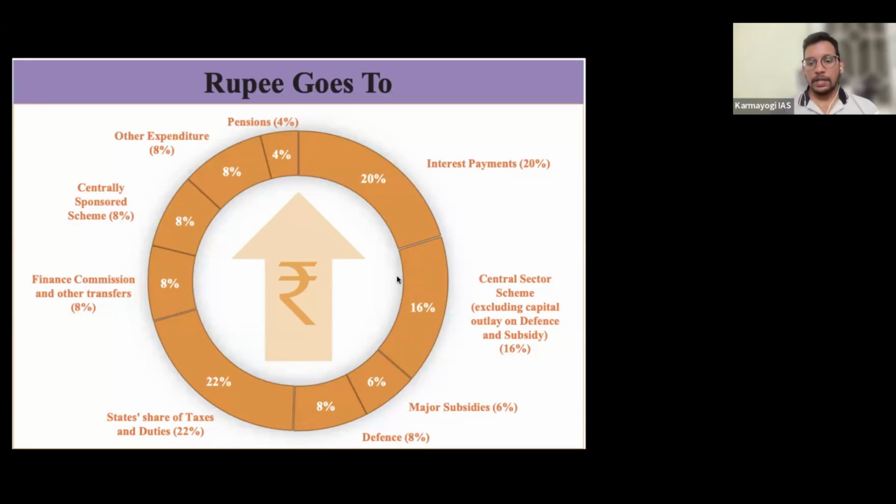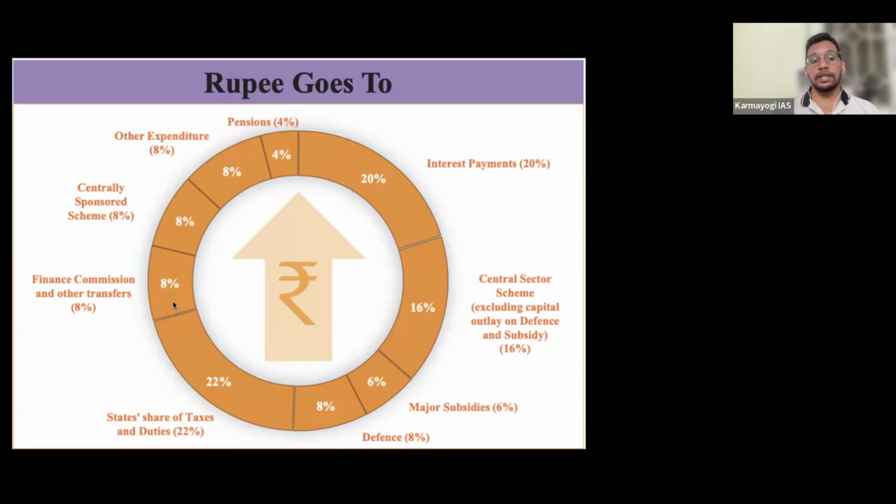Central sector scheme is 100% funded by the central government, and centrally sponsored schemes are funded only 60% for certain states and 90% for special category states of the border and northeast region. Central sector schemes take 16% of total expenditure. Then centrally sponsored schemes, 8%.